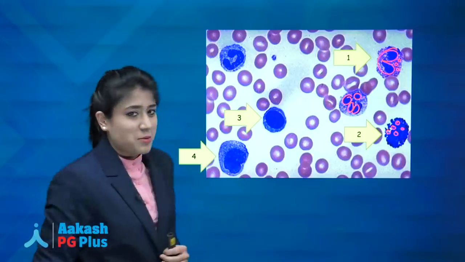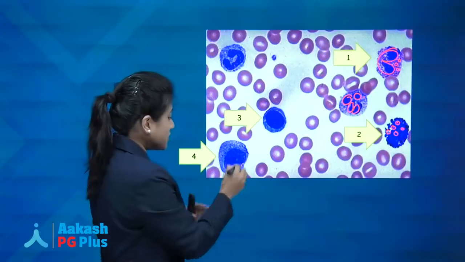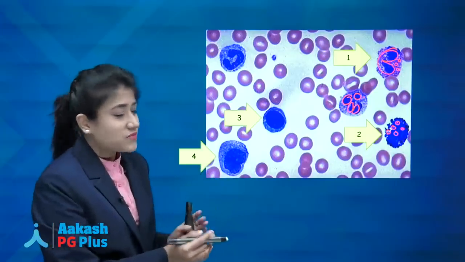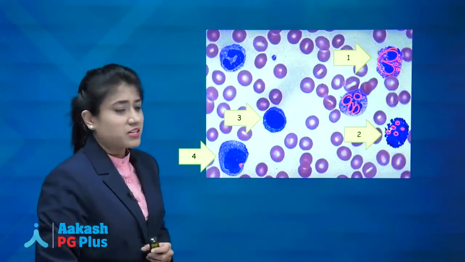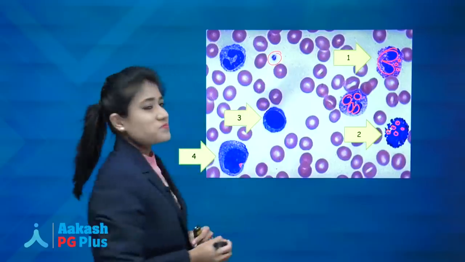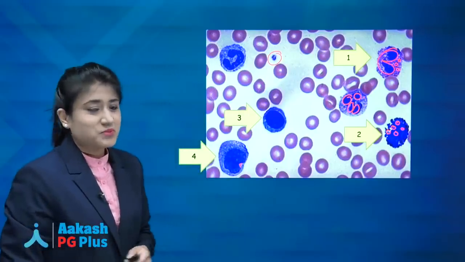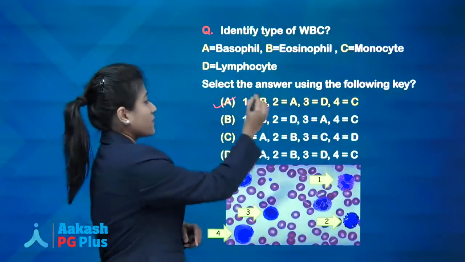What about this cell? This is your monocyte. It's having more cytoplasm as compared to the nucleus. The nucleus is at one side of the cell. It's a little bit indented also. Okay, an indented nucleus is there. What about this cell? This is platelets. Okay, so the answer over here is A.